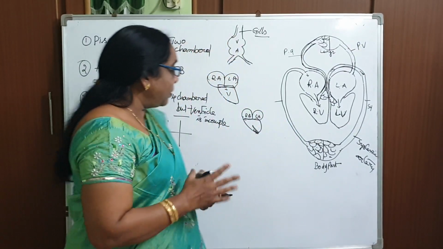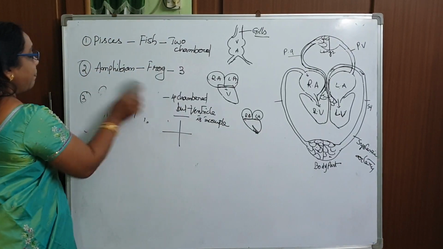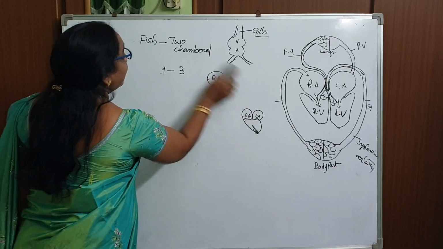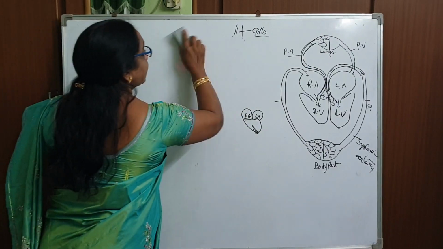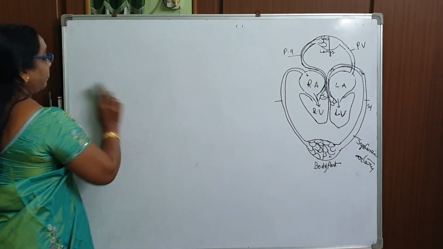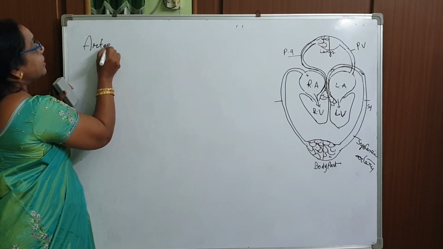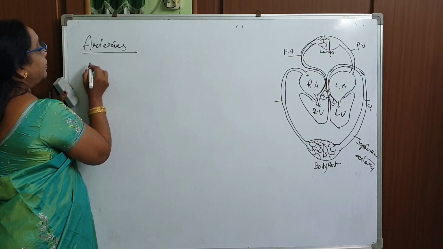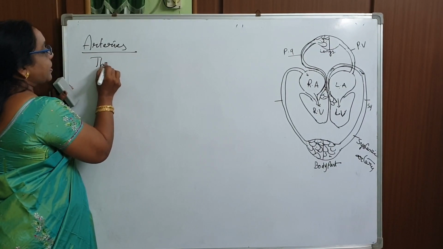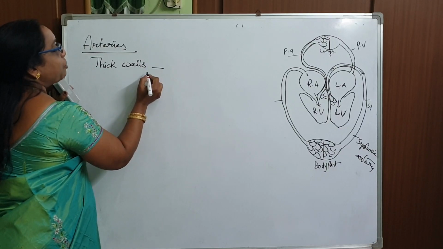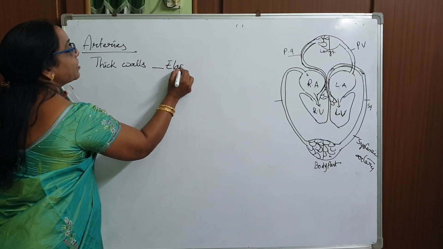Okay, so let me say what is the difference between arteries and veins. Arteries have thicker walls and they are elastic in nature. Arteries have thick walls, and the next point is that they are elastic in nature.